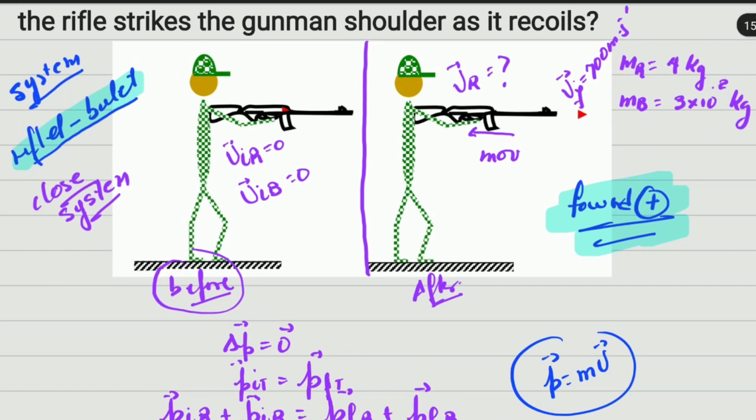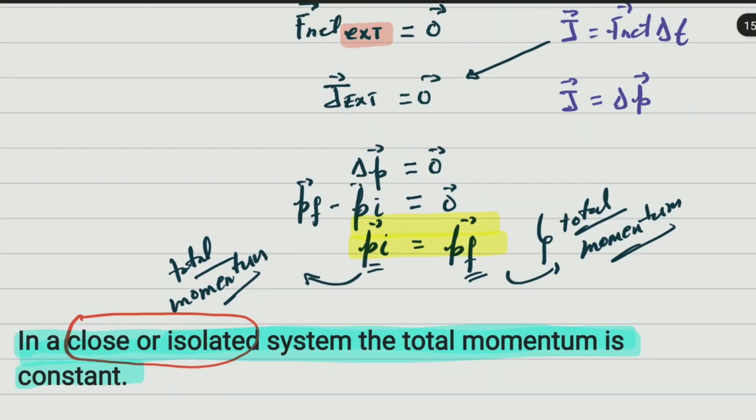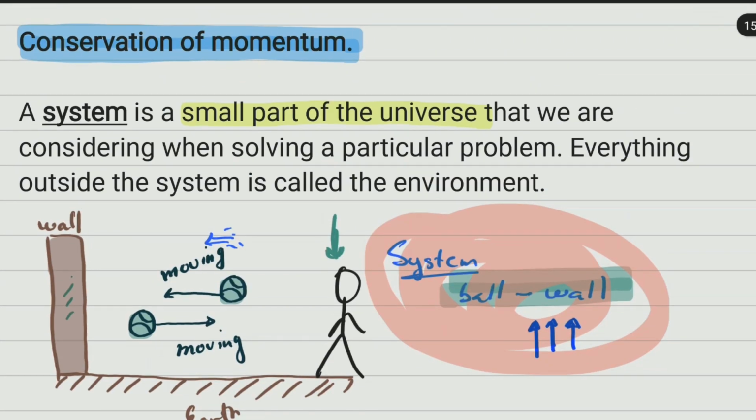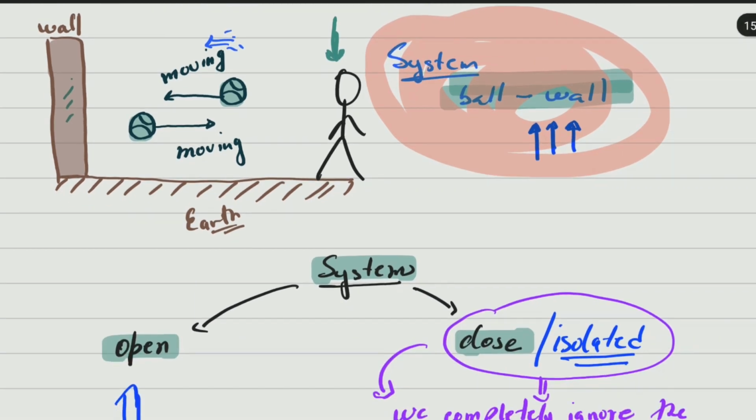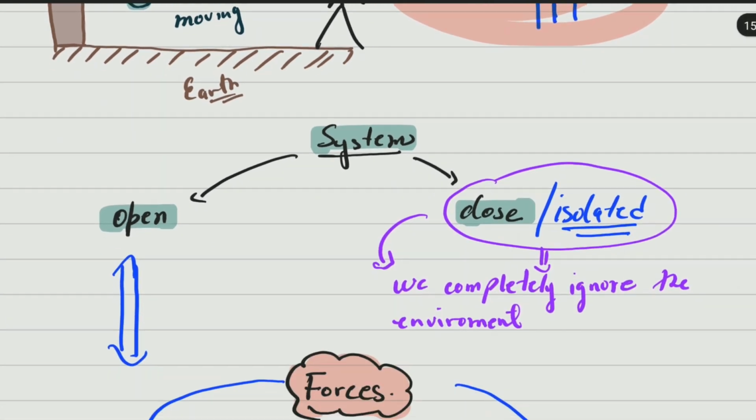This is all about the topic. We can look very quickly at the lesson. First of all, we spoke about system. Remember, the system is a small part of the universe that we select. Everything else is the environment. Here we have a ball that bounces on the wall. The ball on the wall is the system, so everything else is going to be the environment.